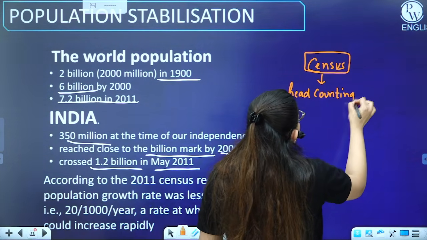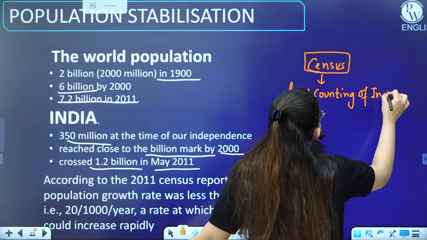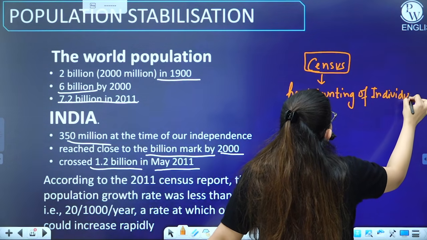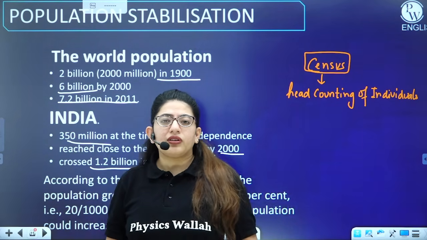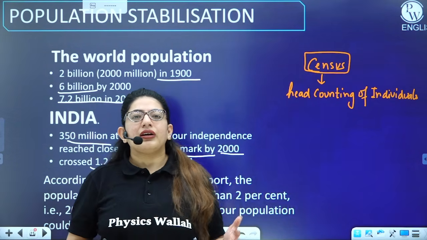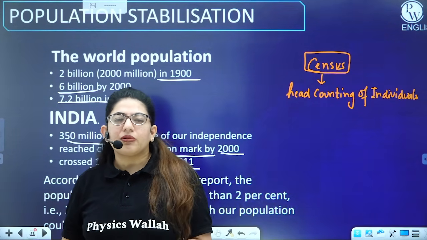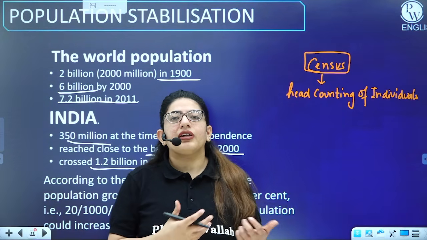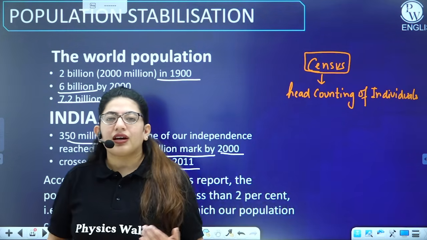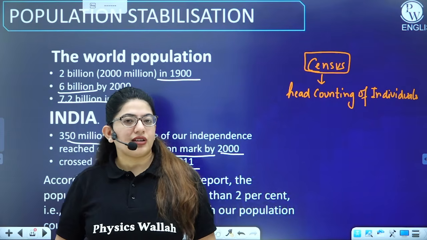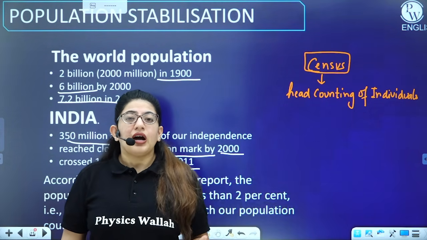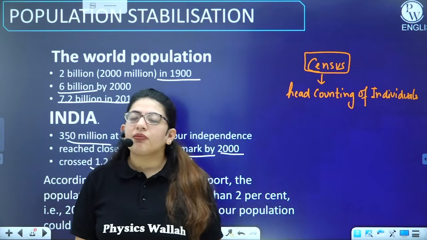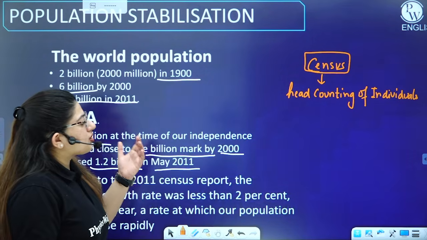We do not just count the heads, or how many individuals there are. Rather, we are also concerned about whether they are getting all the things implemented by the government or not. For example, whether the kids are getting proper education or not, how many kids there are, and in which class they are, or what other members of the family are doing, and are they getting all the facilities given by the government or not, right? So this is what census is.